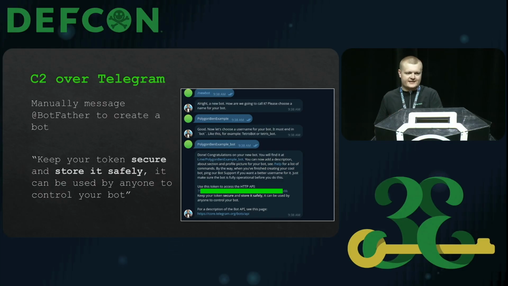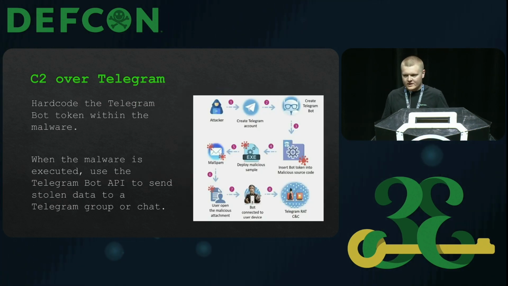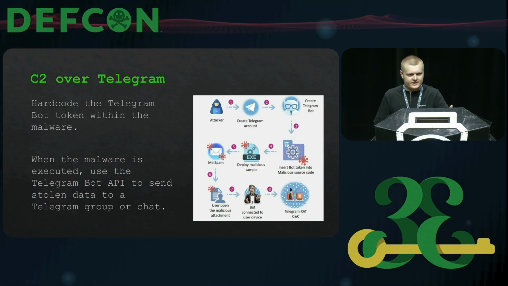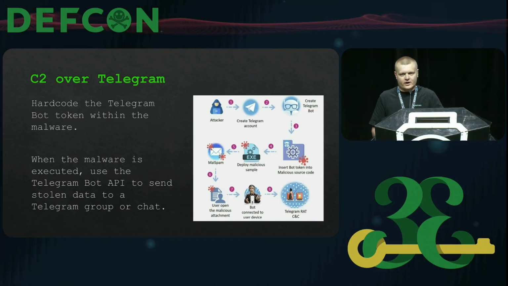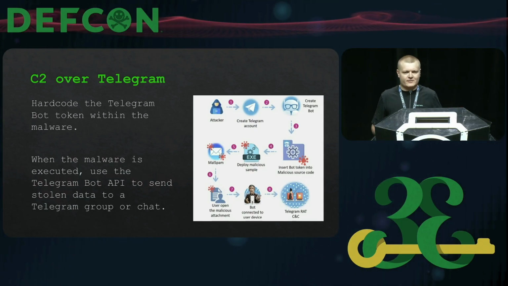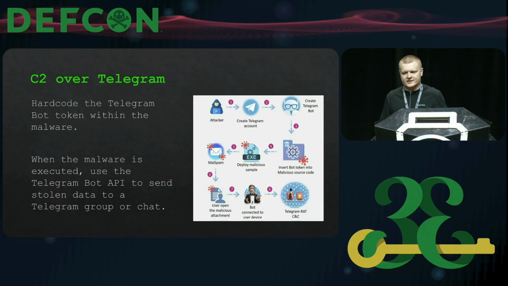If somebody else gets their hands on my bot token, they can control my account, basically. And for malware to communicate with the Telegram API, it has to be embedded with some sort of API key, some Telegram authentication material for a particular bot account. So how does this work? The malware developer will hard code within the malware, sometimes encrypted, sometimes obfuscated, the Telegram API key. And then when the malware is run and executed, instead of making a network connection to a suspicious IP address or a domain name, it will send a DNS request to api.telegram.org and then start sending HTTP requests to